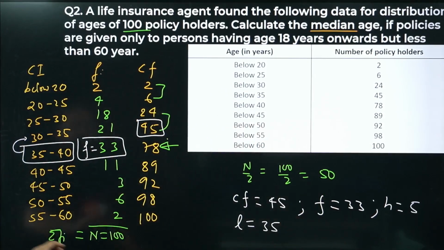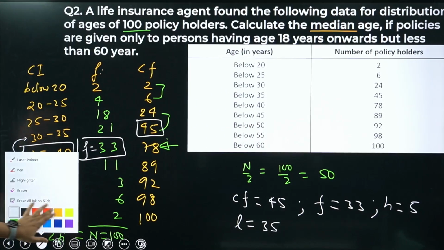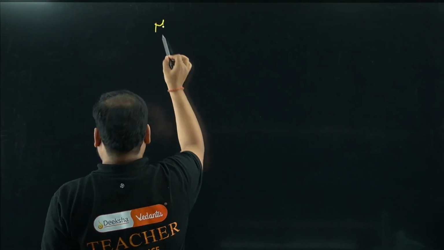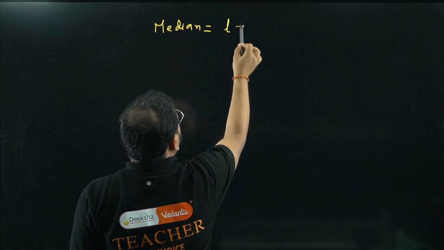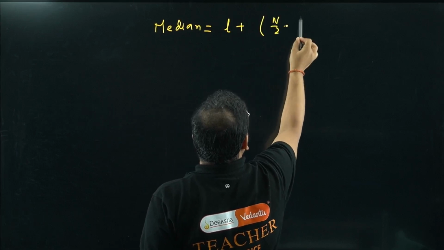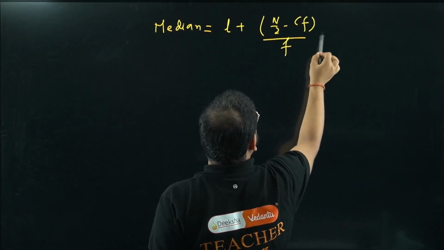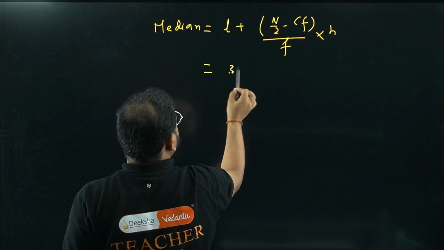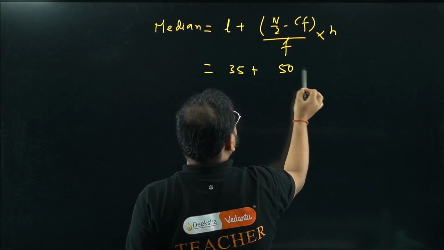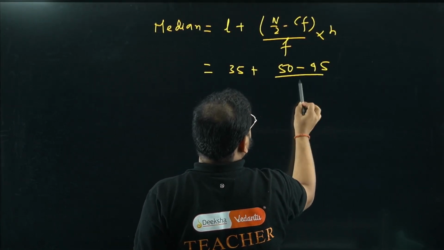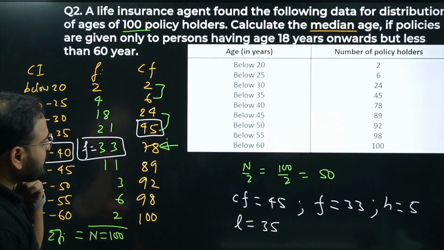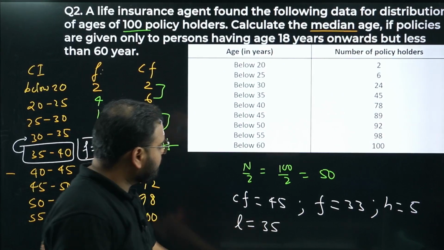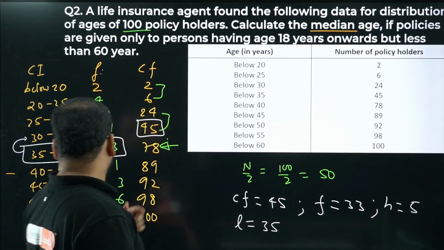Now once we have all the values, we'll apply the formula for the median for grouped data. Have a look. For grouped data, the median is given here as L plus n by 2 minus CF upon f into h. What is L? 35. What is n by 2? 50. CF is 45. This is 33. This is 5, I guess. Have a look. Correct, now? L is 35 plus 50 minus 45 by 33 into h.